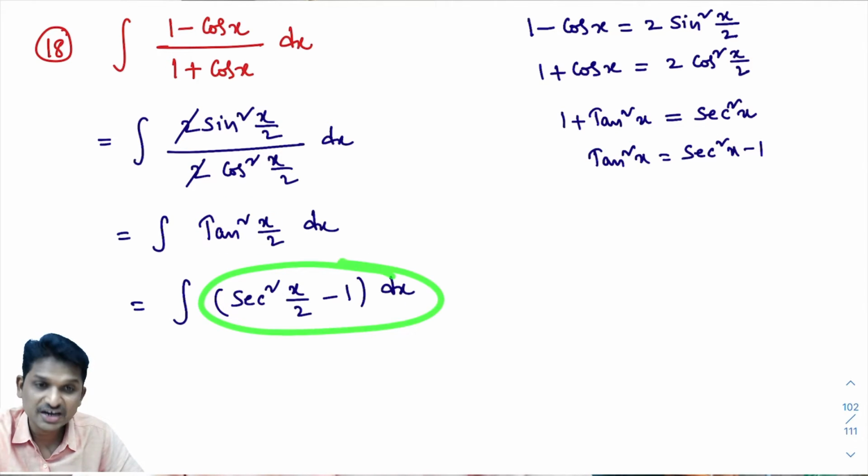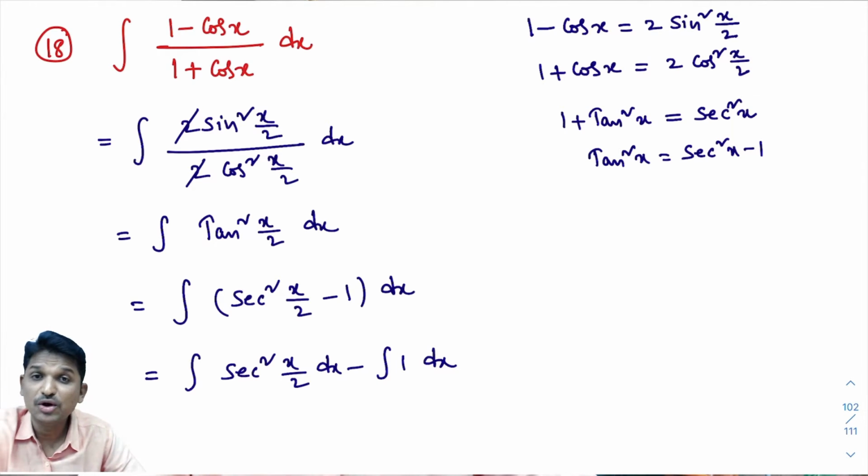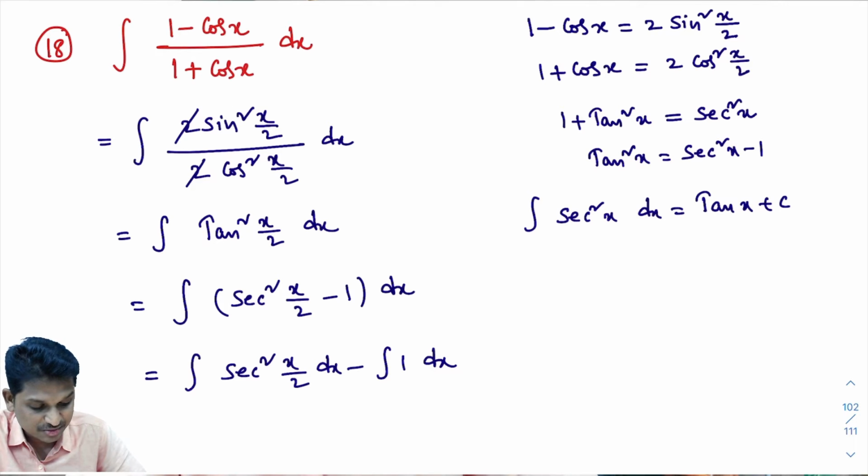Now, how to integrate this? We integrate each and every term. That equals integral of secant square x by 2 dx minus integral of 1 dx. Now again look here, model number 2, we learn how to integrate. Suppose we know this formula, integral of secant square x dx is tan x plus c.